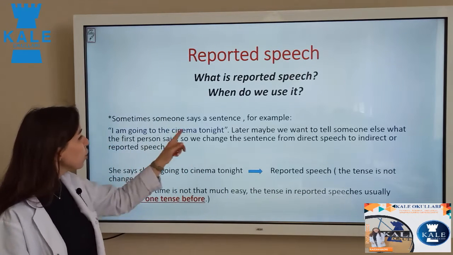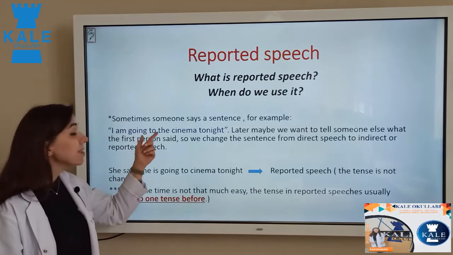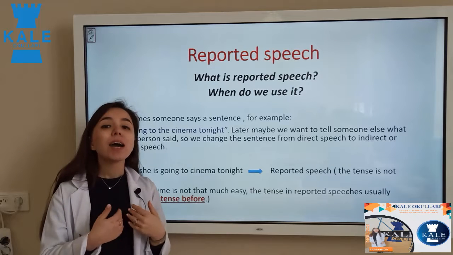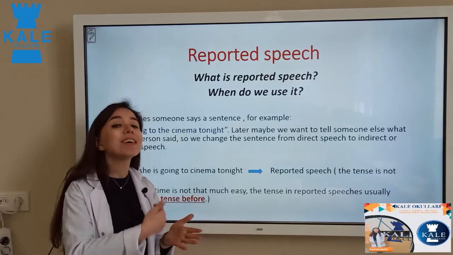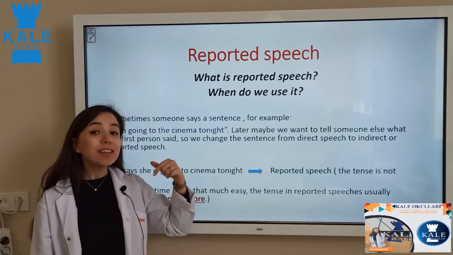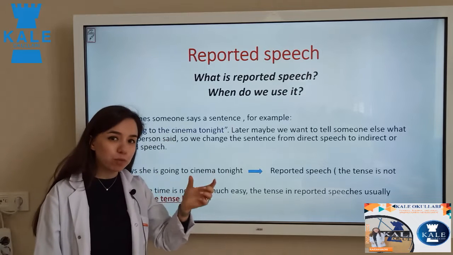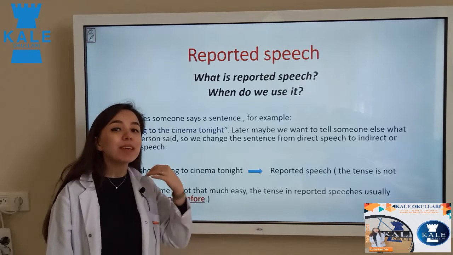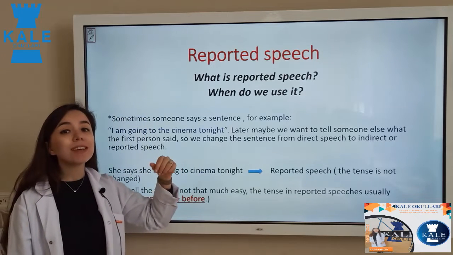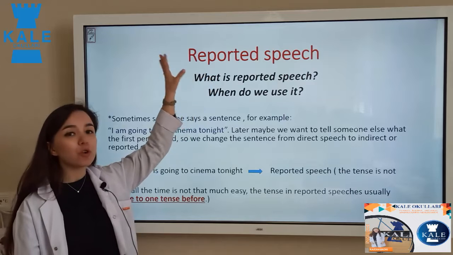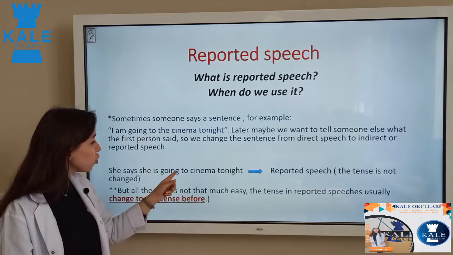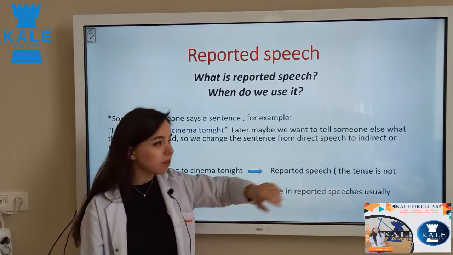So now look at here: I'm going to cinema tonight. This is the direct speech. When I say a sentence, I am telling it directly to you. Yes, this is direct speech because I am talking directly with you. But when someone else wants to report my sentences, which means telling something on behalf of me, she or he needs to say it in indirect speech or reported speech. Reported speech and indirect speech are the same. So she says she is going to cinema tonight. This is our reported speech.